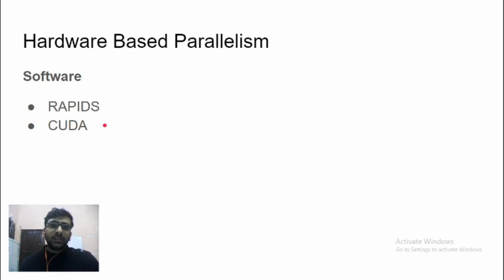Now CUDA is a general purpose graphics processing library, and it allows you to interact with the GPU and add your own operations to it. It is a general purpose library, and it is available from the vendor NVIDIA. NVIDIA also provides us with a second piece of software called Rapids. While CUDA is a low level library, Rapids is a very high level library.